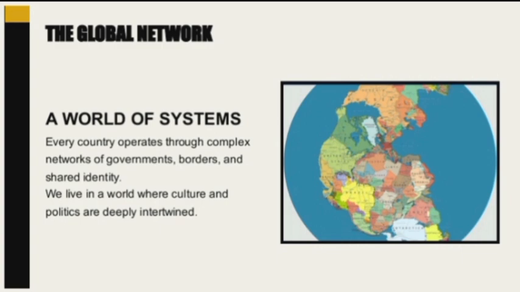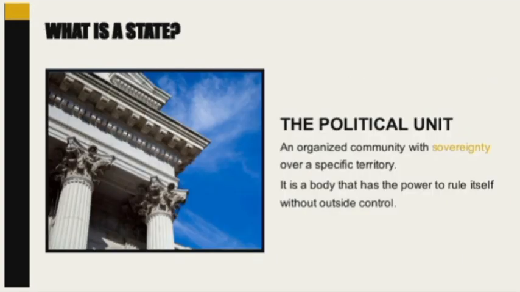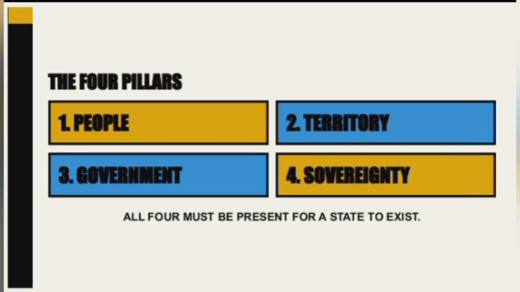Let's break it down. A state is a political unit that has sovereignty over a territory. In simple terms, it is an organized community with its own government and the power to rule itself without outside control. For a country to be considered a state, it must have four important elements.